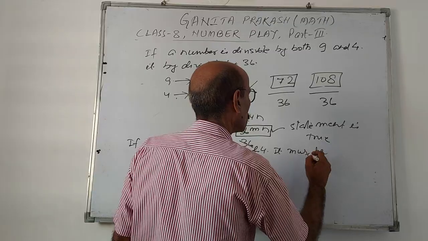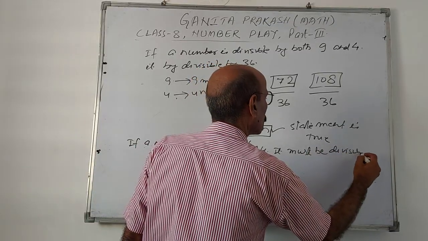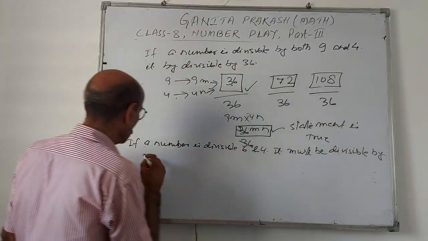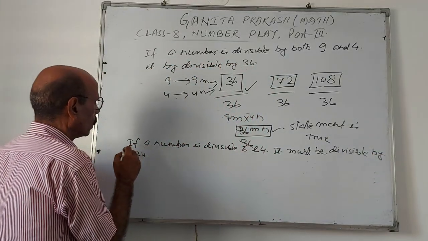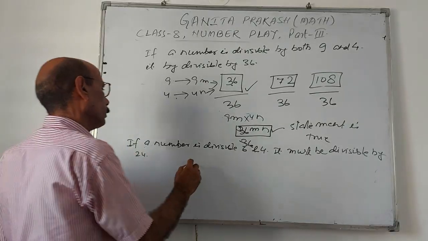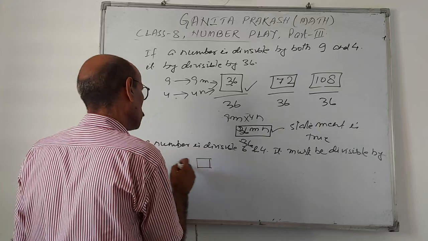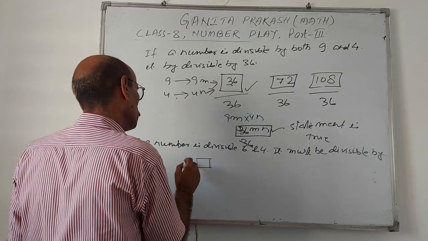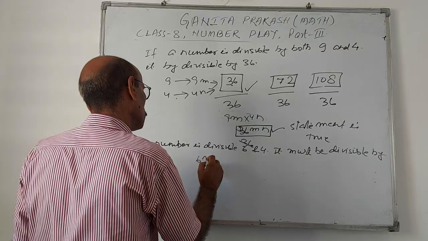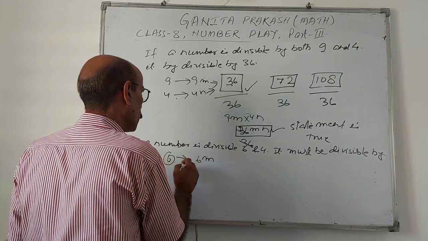A number is divisible by 6, that means this number may be 6m.